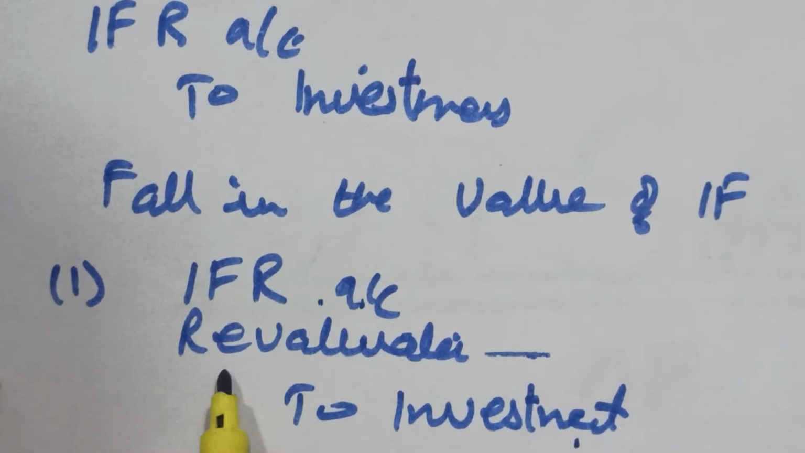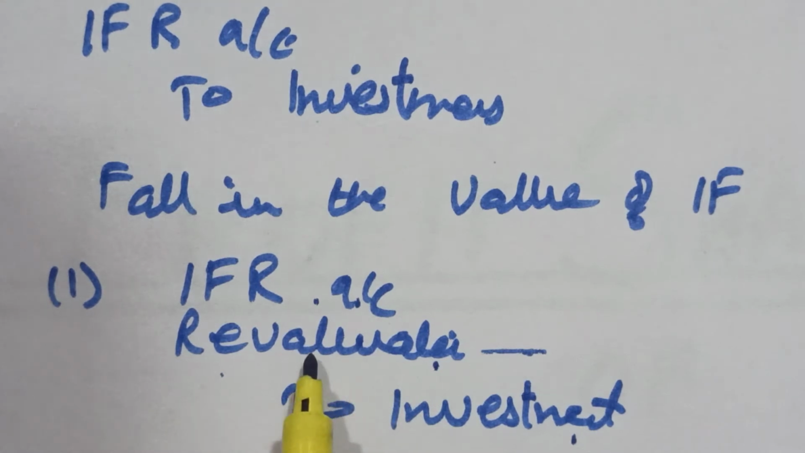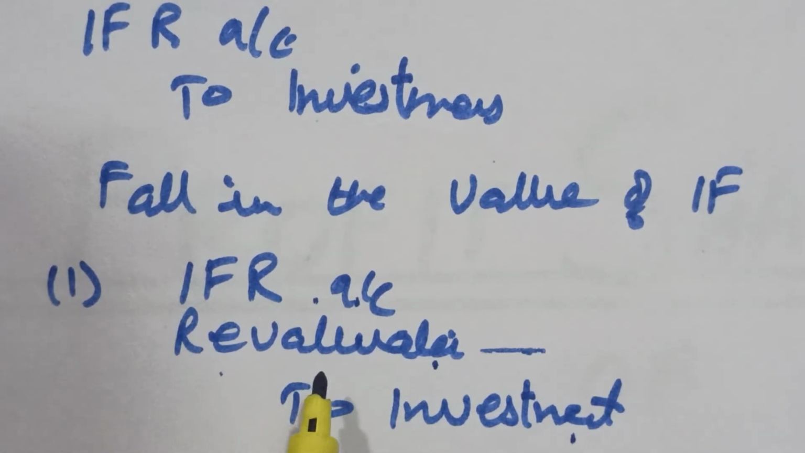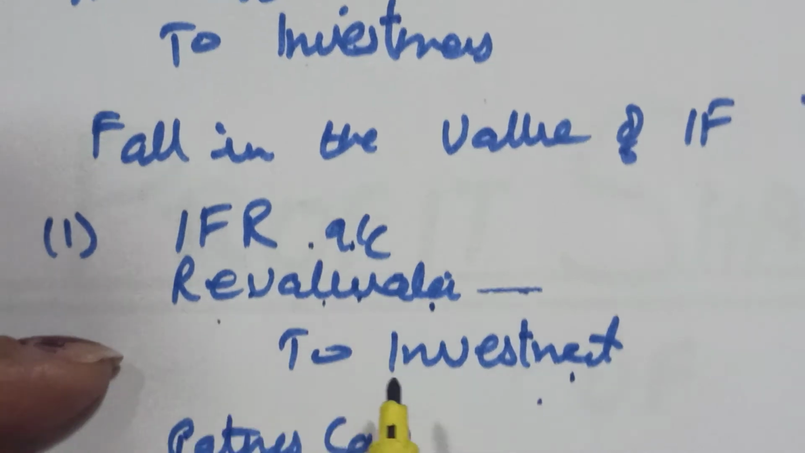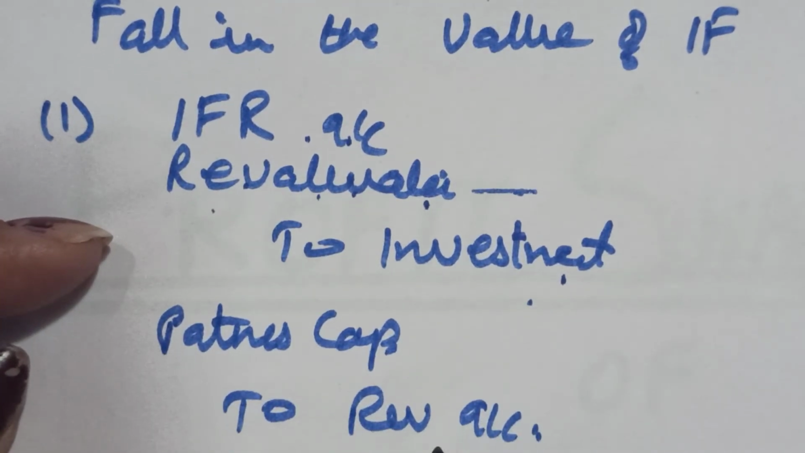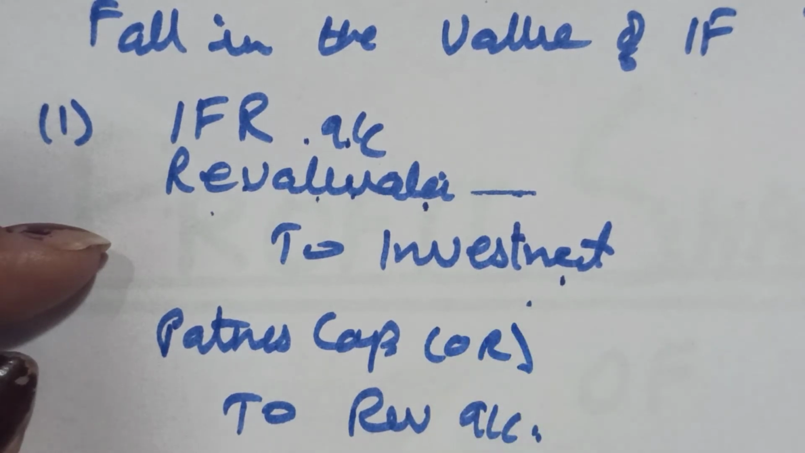Then that loss goes to this new account called revaluation account. This account is debited in case there is a loss faced by the partners. When the partners face a loss because of fall in the value, the revaluation account is debited, and this debited amount will be borne by the partners in the old ratio. This is always in the old ratio.